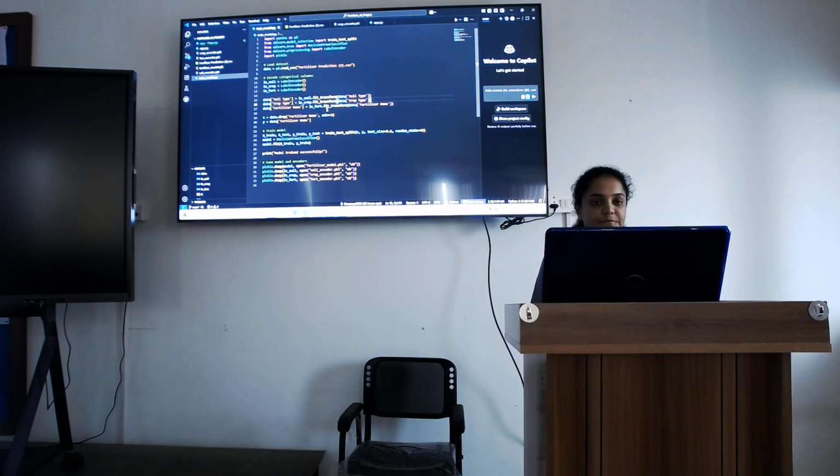Firstly, the dataset I've taken from the Kaggle website, and the dataset contains soil parameters such as nitrogen, phosphorus and potassium, and environmental conditions like temperature and humidity, and crop type, fertilizer name and soil type. And the model that I've used here is the decision tree classifier.